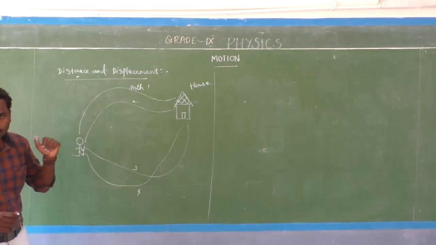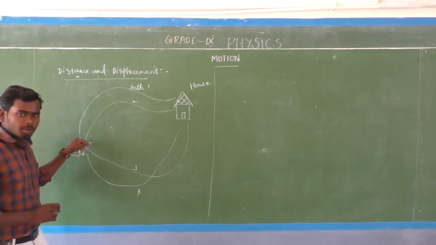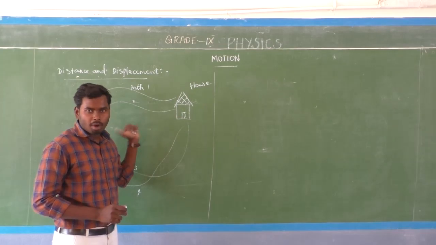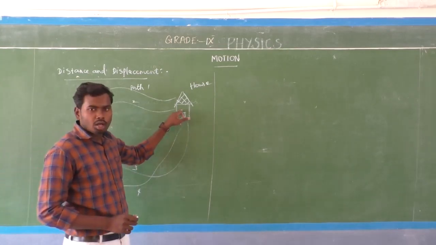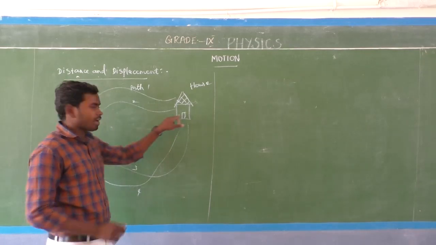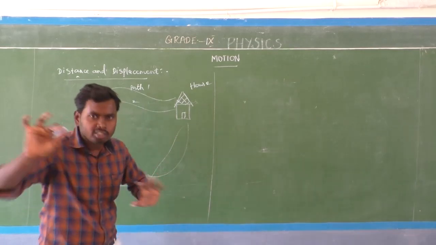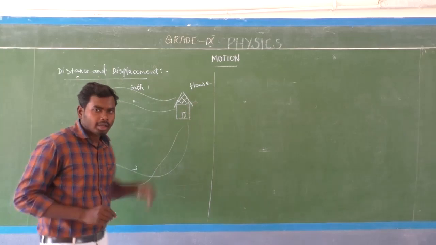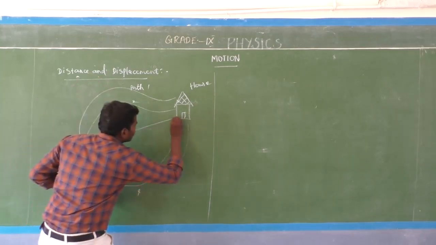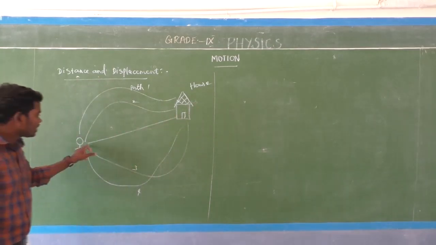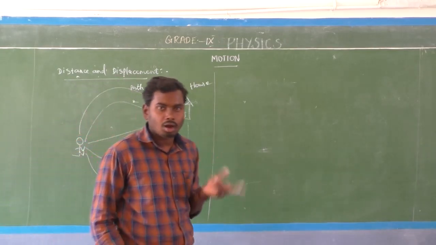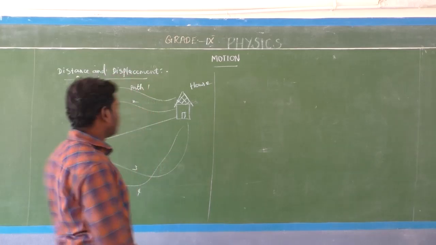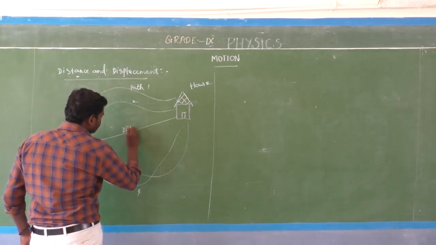What is displacement? Okay, this is the initial position and this is the final position of that boy. Initially that boy is standing here and finally that boy comes to his house. Which is the shortest distance between 2 points? So this shortest distance between 2 points is called displacement. This is displacement.